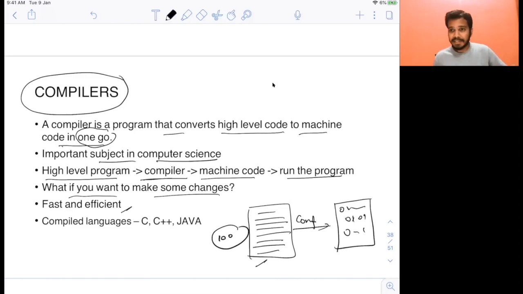This is very fast and efficient. I mean, this is not as fast and efficient as the machine code or the assembly code, but still, compared to the interpreted language that I will discuss after some time, it is more efficient. Some of the famous examples of compiled languages are C, C++, Java. These are compiled languages. These are very fast.